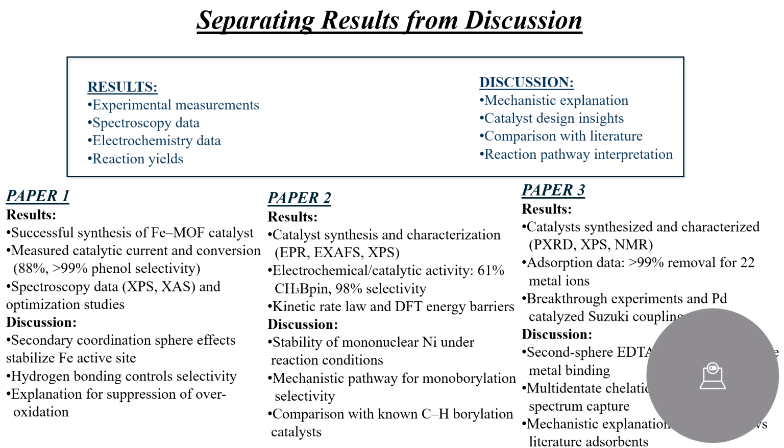For paper 2, the results include characterization data, 61% yield with 98% selectivity, and kinetic rate loss. Discussion explains stability of monomeric nickel, the mechanistic pathways, and comparison with other catalysts. For paper 3, results include characterization data and over 99% removal for 22 ions. Discussion covers EDTA interactions, multi-dentate chelations, enabling broad spectrum capture, and mechanistic comparison with literature. The pattern is clear. Results equal data and observation, discussion equals mechanistic explanation and significance.